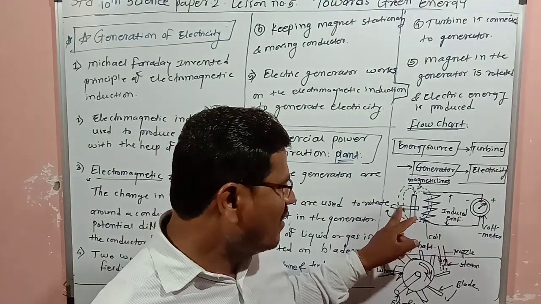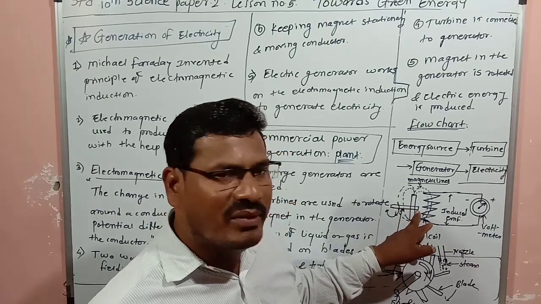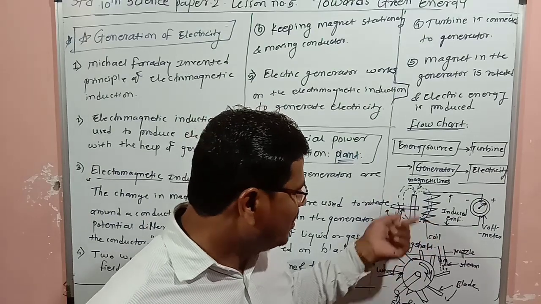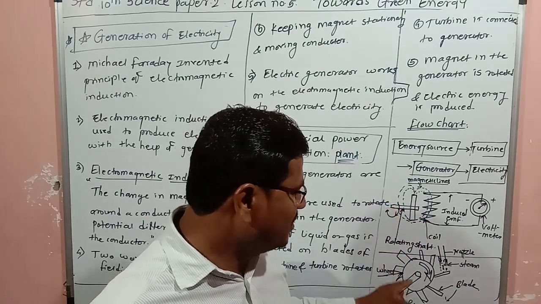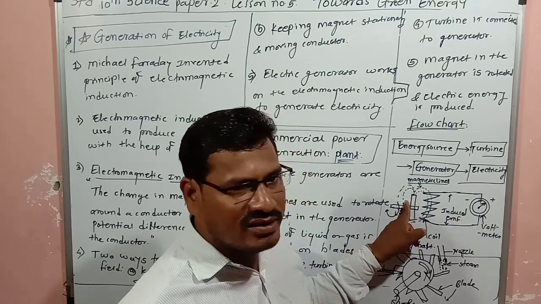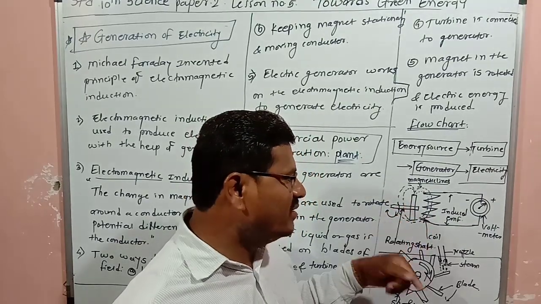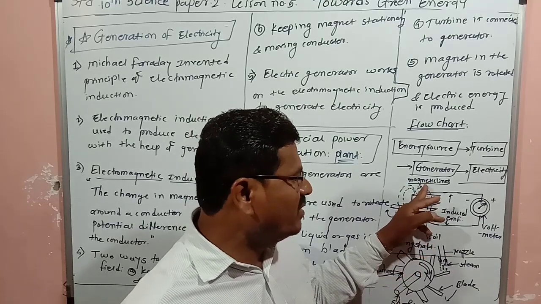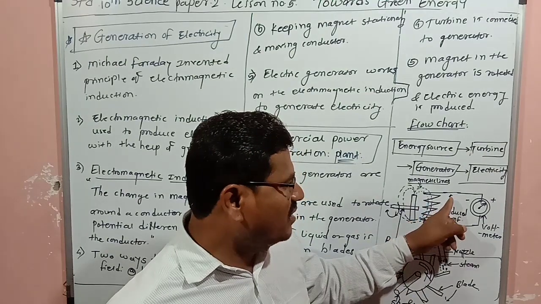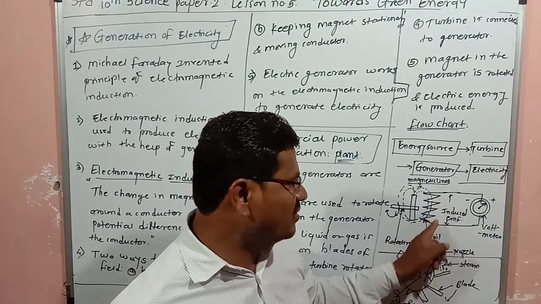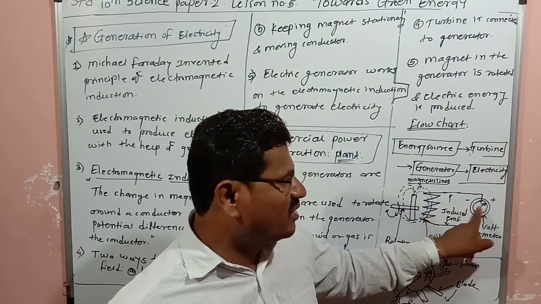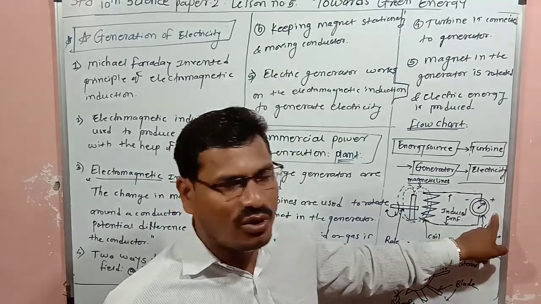Here one shaft is there, and to the shaft one magnet is fixed. The shaft is connected to the turbine. When the shaft rotates, the magnet in the generator will rotate, and the magnetic lines of force will change around the conductor. Because of that, across this coil, a potential difference is produced, and that potential difference is measured with the help of a voltmeter.